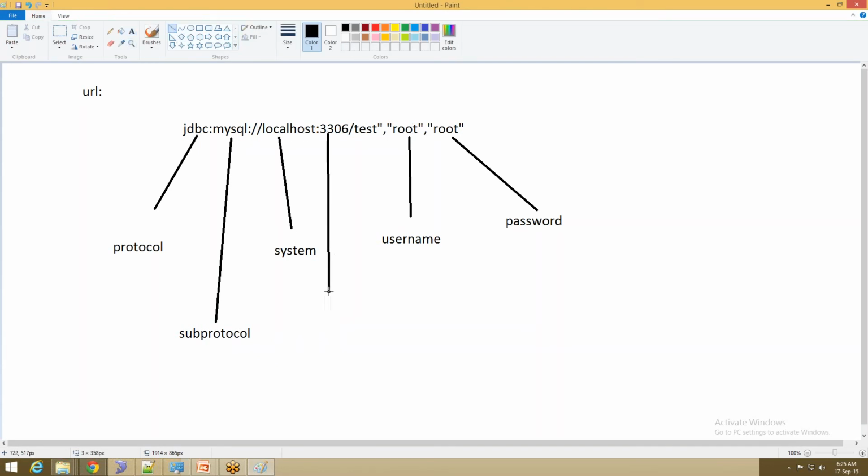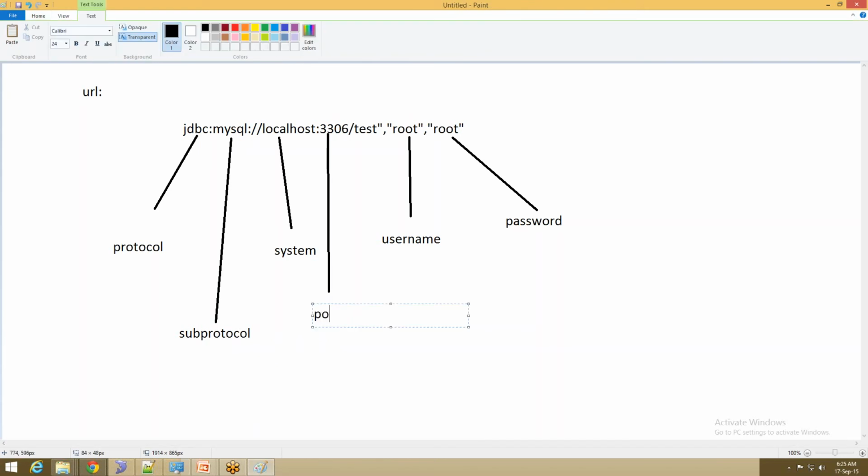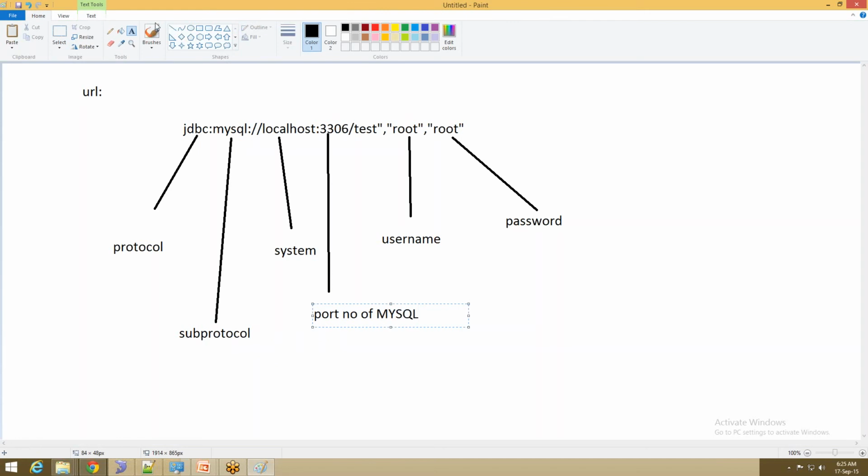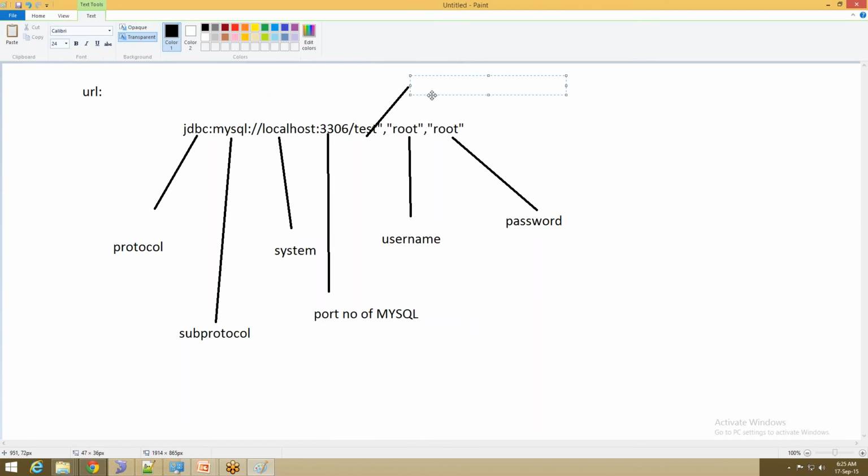And this 3306, we need to concentrate here. 3306 is the port number of MySQL. And at last, this test is the database name.